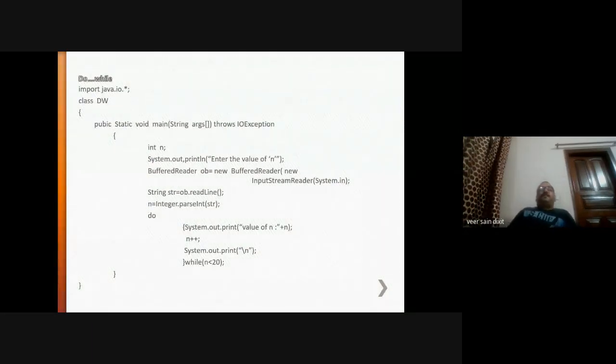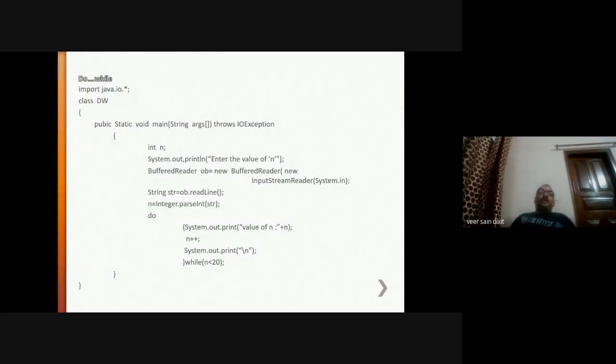In this program, we are using another looping statement, that is do while. We have seen the for loop and the while loop. Now we are going to do the do while loop.